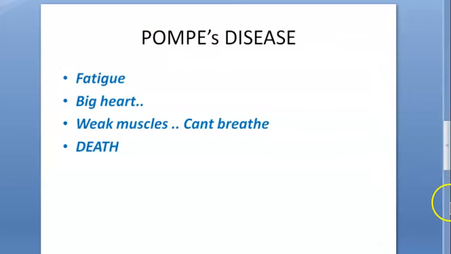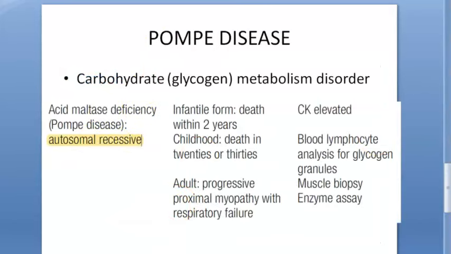Okay, so look at how the Davidson textbook says. This is a carbohydrate metabolism disorder, a glycogen metabolism disorder. The deficient enzyme is acid maltase. The enzyme which is deficient, come on, acid maltase, carbohydrate metabolism disorder, Pompe's disease. Are you with us? Okay.